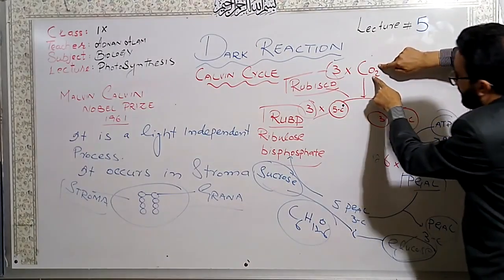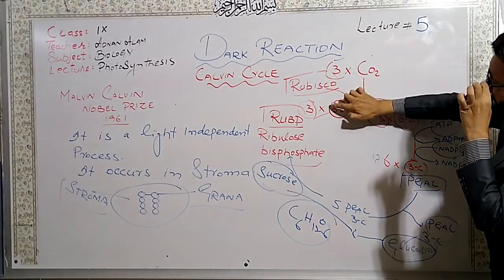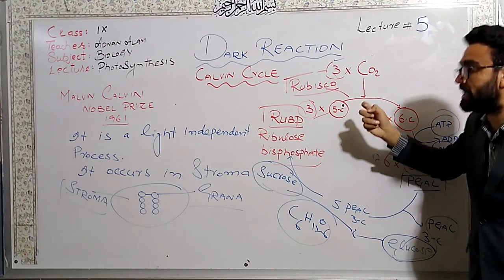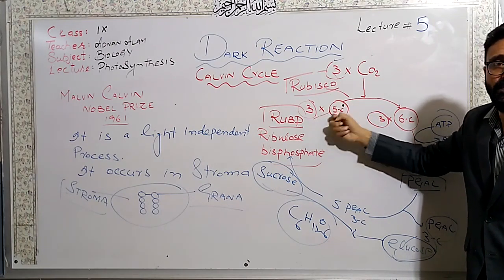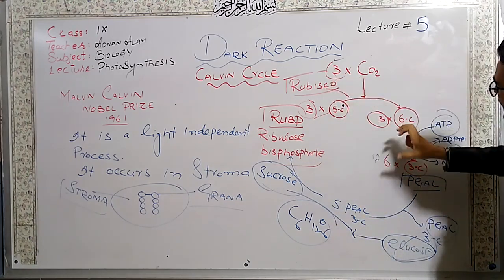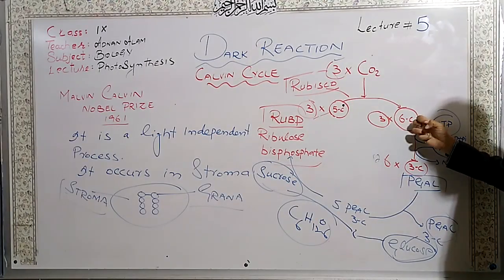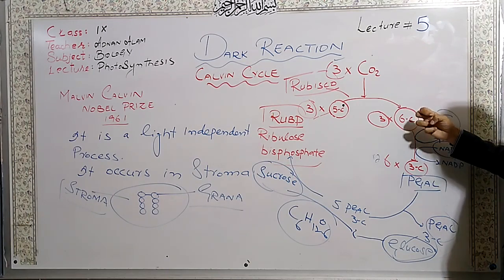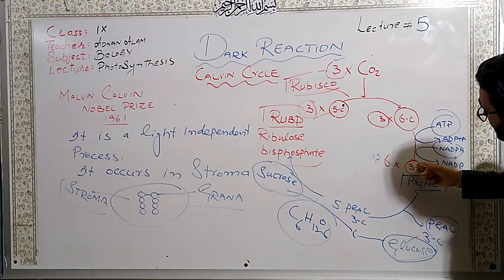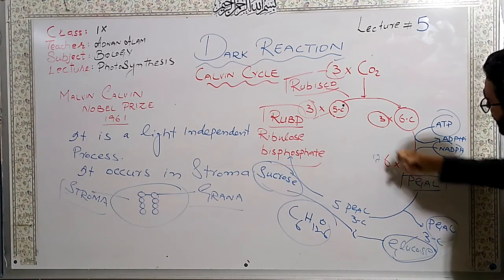3 molecules of carbon dioxide enter the cycle and combine with an already existing compound called RuBP, ribulose bisphosphate, and 3 molecules of a 6-carbon compound are formed, which is a highly unstable compound. Soon it dissociates into a 3-carbon compound called PGAL.